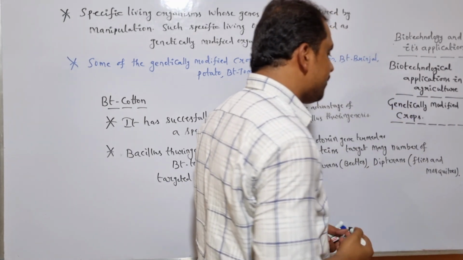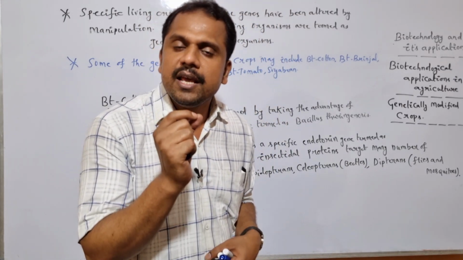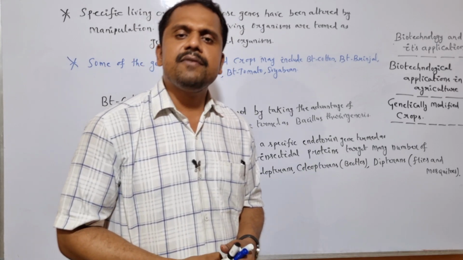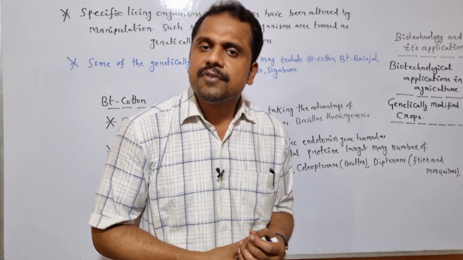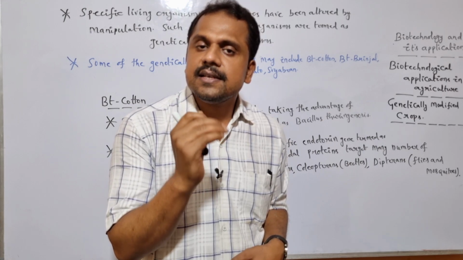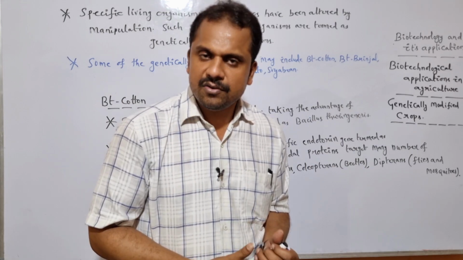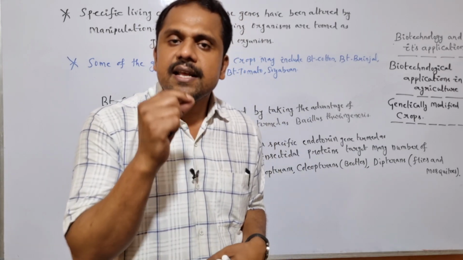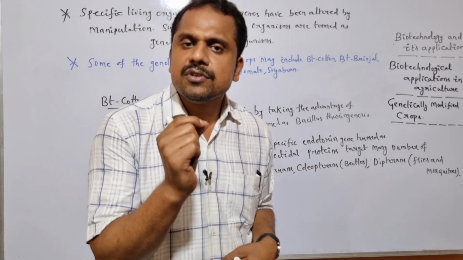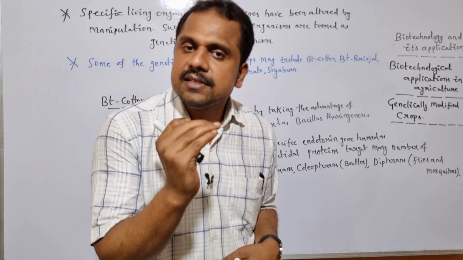Here, a question arises in your mind. Why the specific endotoxin gene, which is a part of Bacillus thuringiensis, won't have any negative effect within the Bacillus thuringiensis itself? Initially, we need to extract the endotoxin gene from the Bacillus thuringiensis. After extracting it, we need to transfer the endotoxin gene into the specific host plant. Once it has successfully transferred into the host plant, likewise the other genes of the host plant, even the foreign desirable gene, which is nothing but the endotoxin gene, undergoes successful expression.